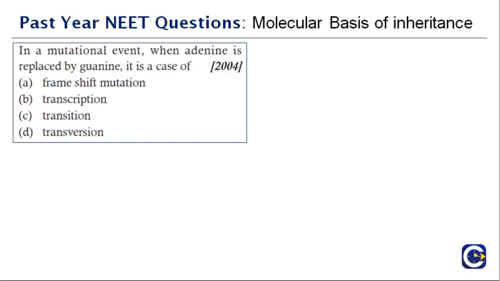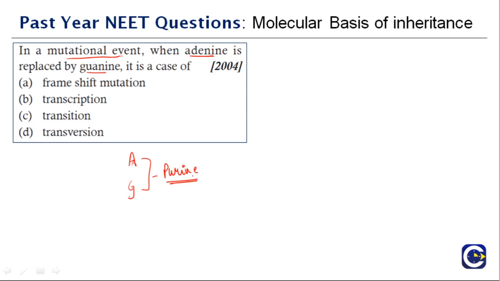So let's begin. The first question was asked in the year 2004. In a mutational event, adenine is replaced by guanine. So what is happening? Adenine is replaced by guanine. Both adenine and guanine are purines. So a particular purine is replaced by another purine.